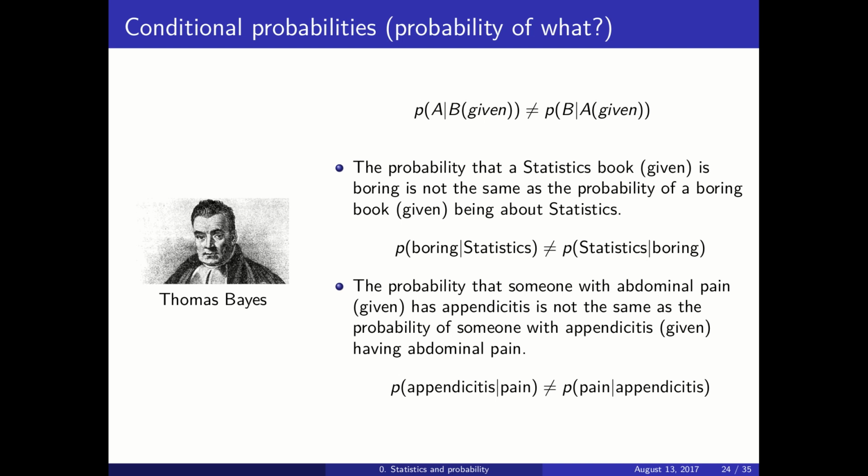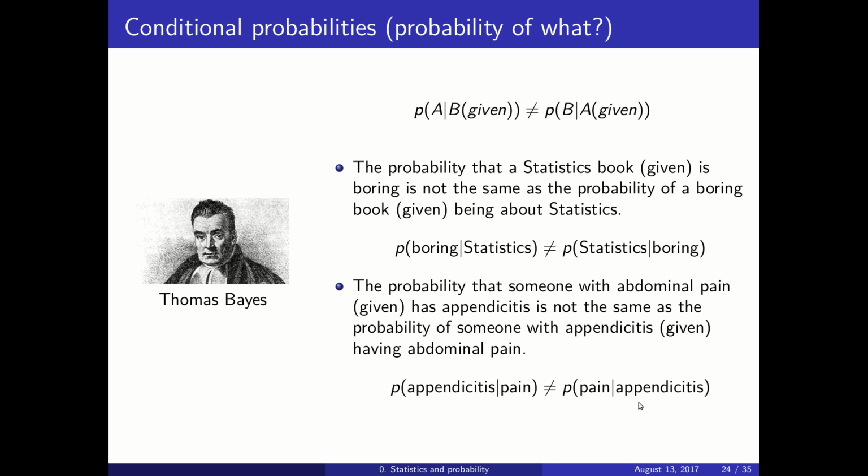Let's see some more complicated examples. The probability that someone with abdominal pain, and this is the given, has appendicitis is not the same as the probability of someone with appendicitis experiencing pain.